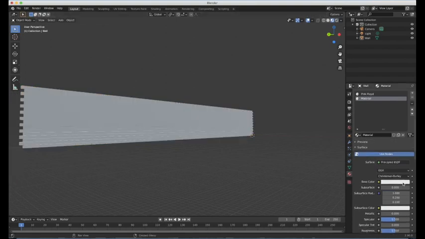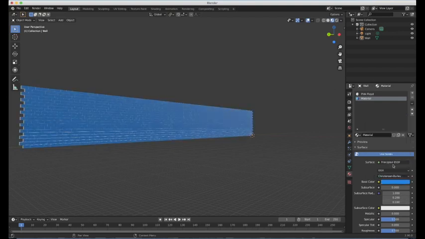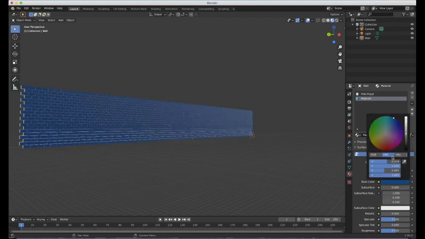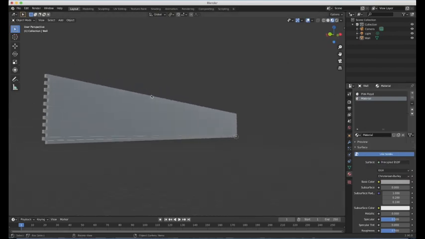And anytime you want, you can go to the base color and choose any color you like. It's a Pink Floyd reference. So I think actually for this, I might go with the sort of grey color. Something like that. So a white side and a grey side.